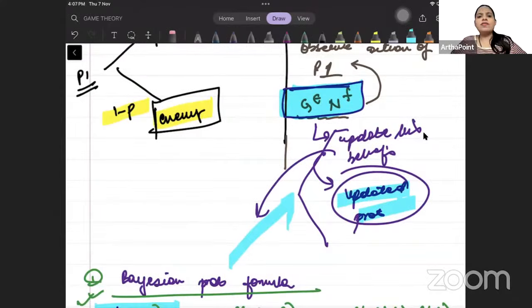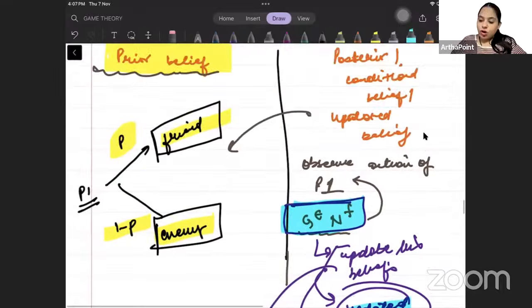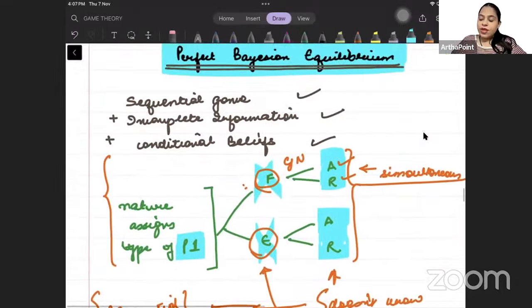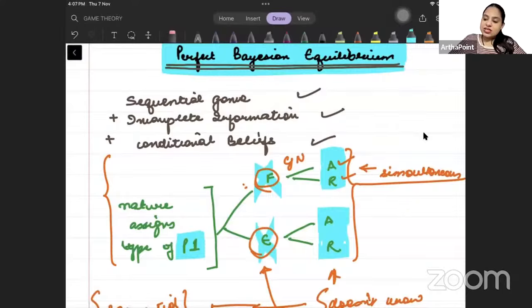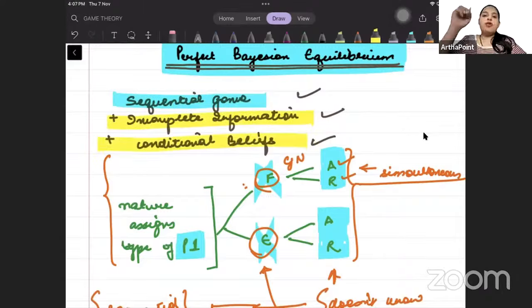Okay? Just एक overview I have given you. So what we are doing in this chapter now, we are saying that this is a sequential game. In this sequential game, at the node where player 2 has to act, player 2 will go ahead and form conditional beliefs. Player 2 क्या करेगा? अपने probability को update करेगा based on the action of player 1.